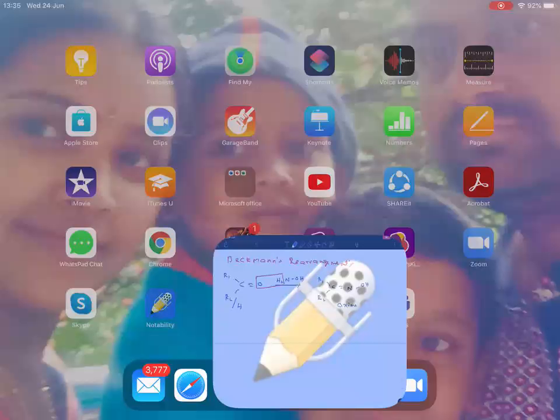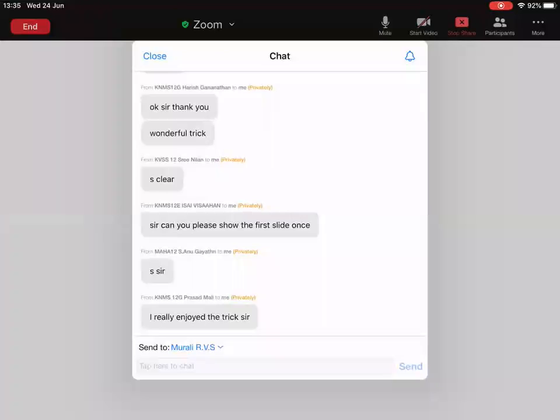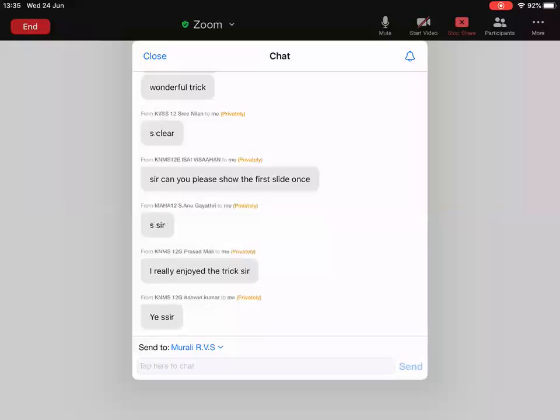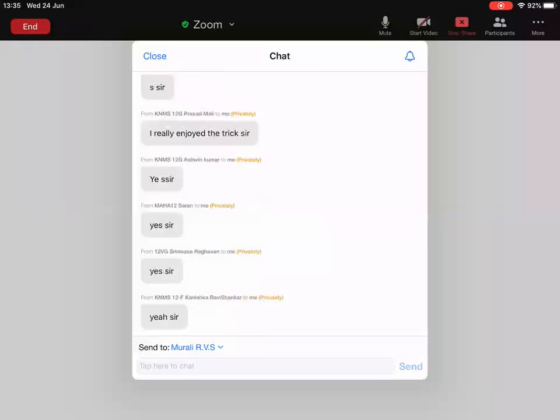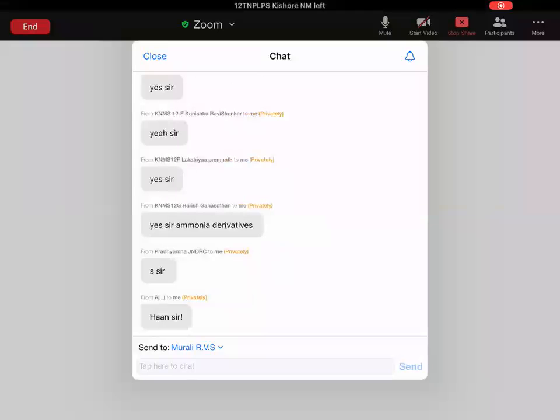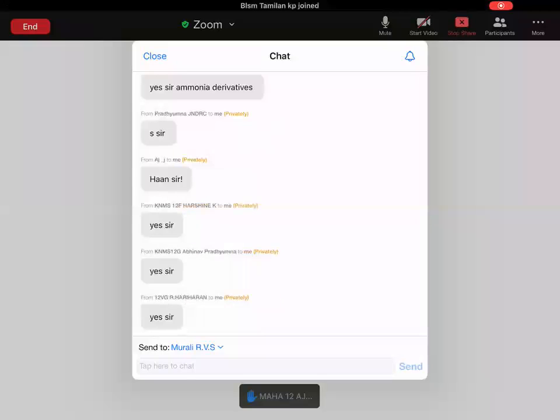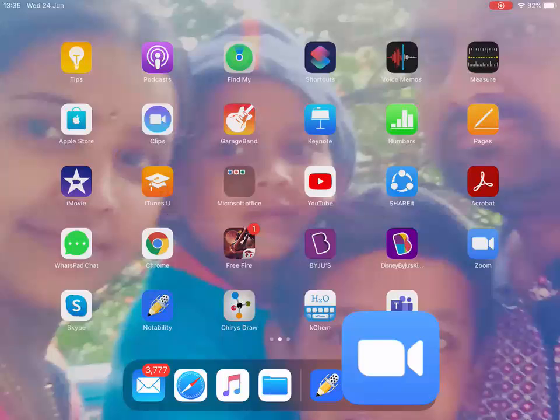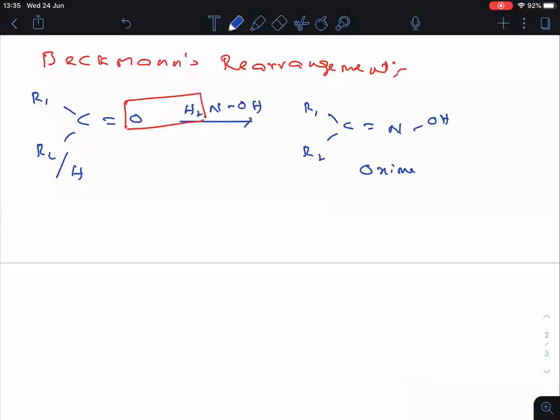So I think you remember this reaction, everyone. Did you remember this reaction or not? Tell me. We discussed this in the ammonia derivative reactions. In total, I taught you some 5-6 ammonia derivative reactions. Clear? So this is one among them. Followed everyone? Beckmann's rearrangement is not completed. This is one step.